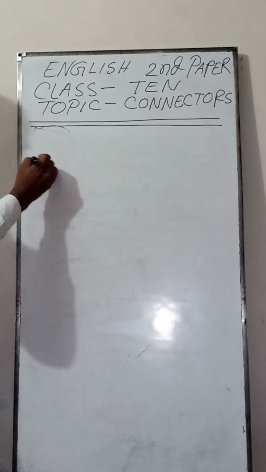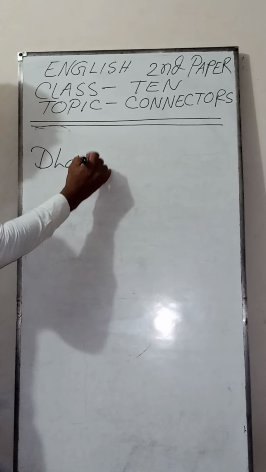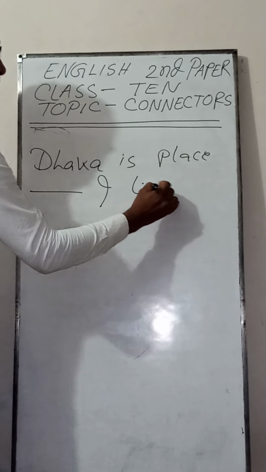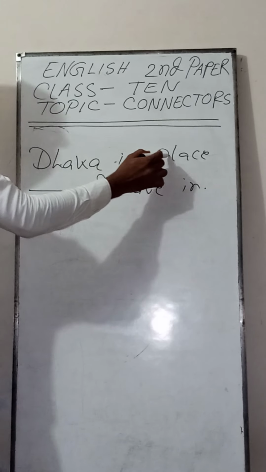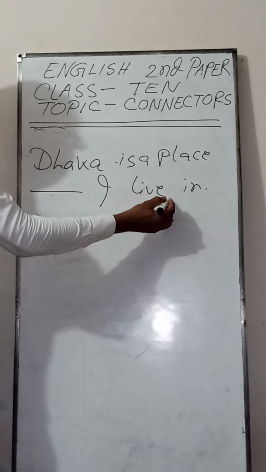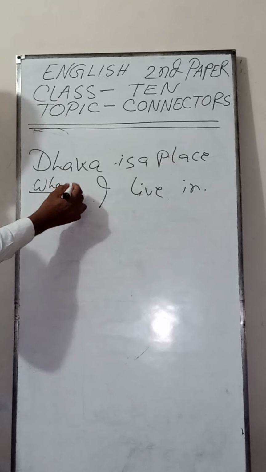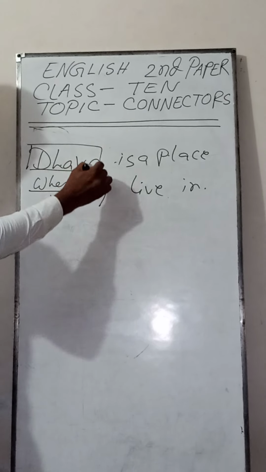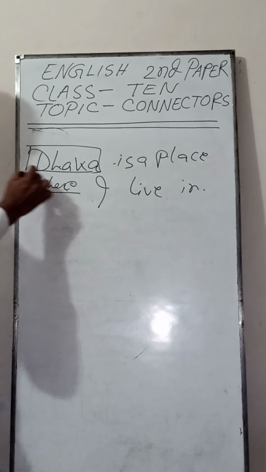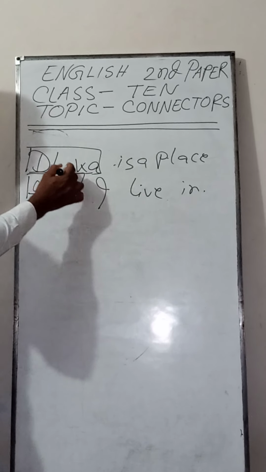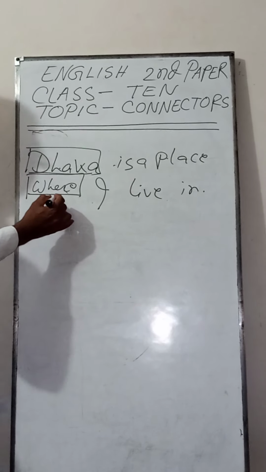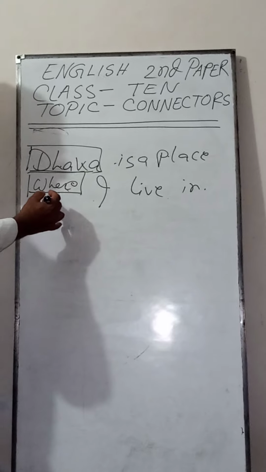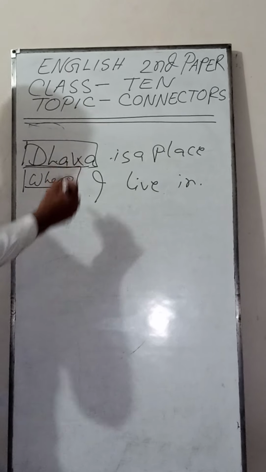And you see that, Dhaka is a place. Dhaka is a place dash I live in. Dhaka is a place where I live in. I have already discussed that if you find any place, in that case you have to add where. Okay, Dhaka is a place where I live in. Where is a relative pronoun. Where, which, when, these are the relative pronouns, and like the relative pronouns, they are also connectors.